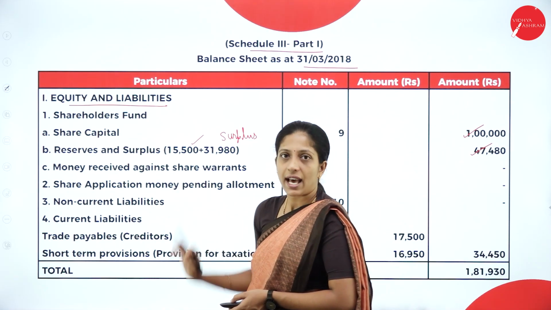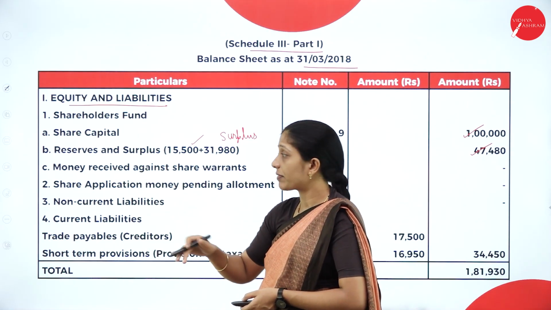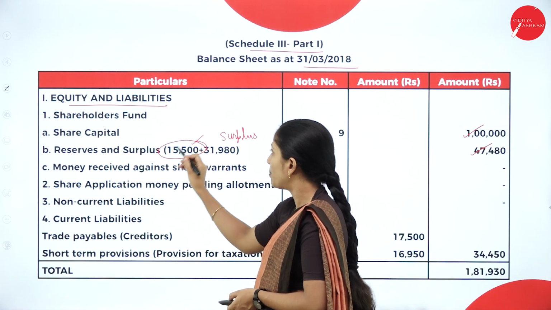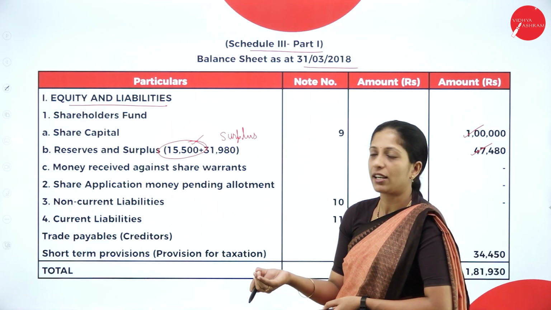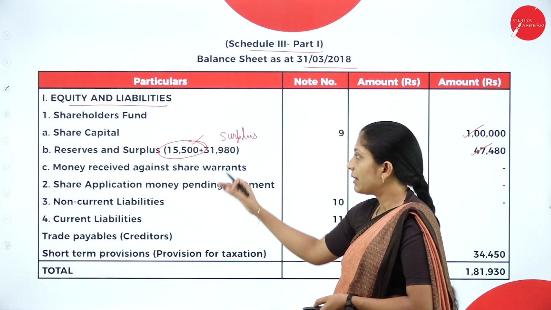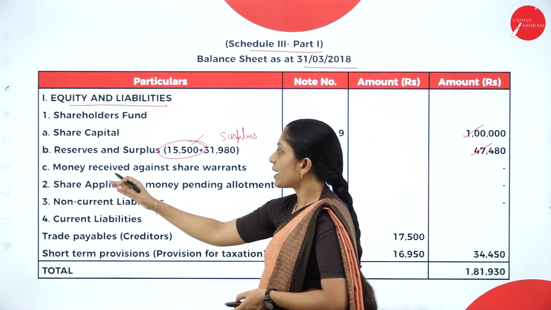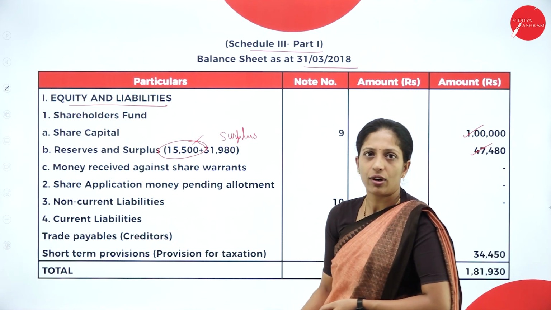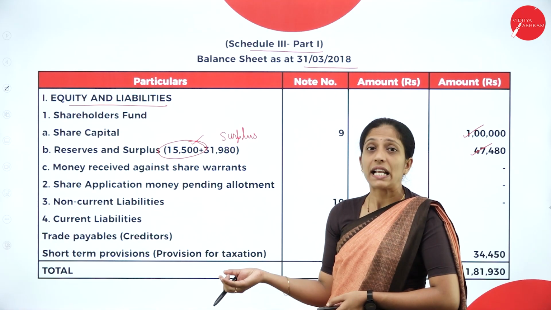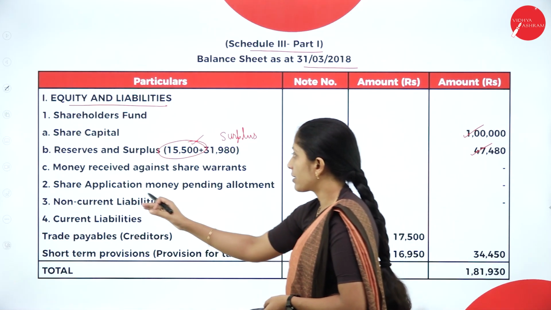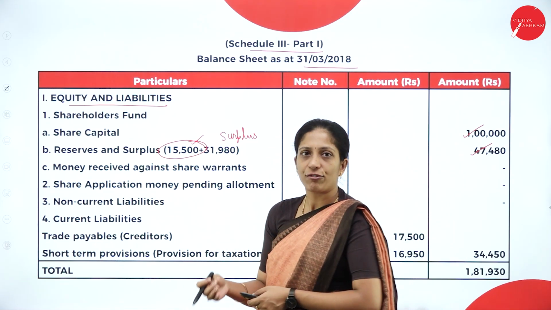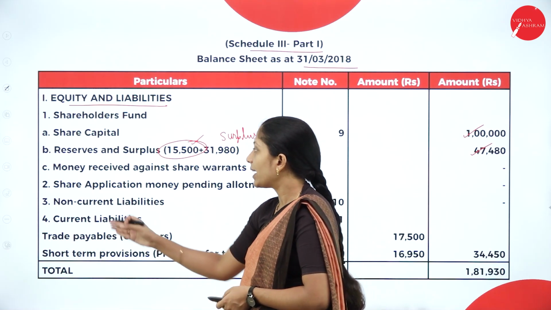Share capital they have directly given, and reserves and surplus they have given in the trial balance, plus the surplus after you prepared your statement of profit and loss. Whatever surplus you got, you have to add here. Next, C is money received against share warrants. You don't have any note to be prepared here because it is not there in your question. Next, share application money pending allotment. For this also, a note is not required.